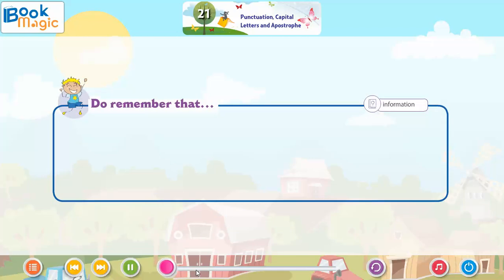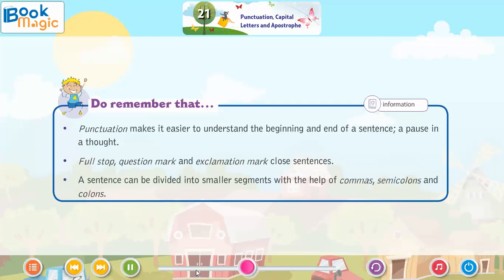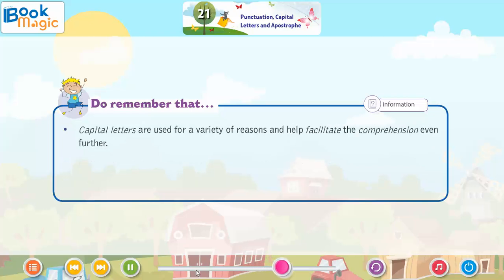Do remember that punctuation makes it easier to understand the beginning and end of a sentence, and a pause in a thought. Full stop, question mark, and exclamation mark close sentences. A sentence can be divided into smaller segments with the help of commas, semicolons, and colons. Capital letters are used for a variety of reasons and help facilitate the comprehension even further. Apostrophe is used to show possession and contraction.